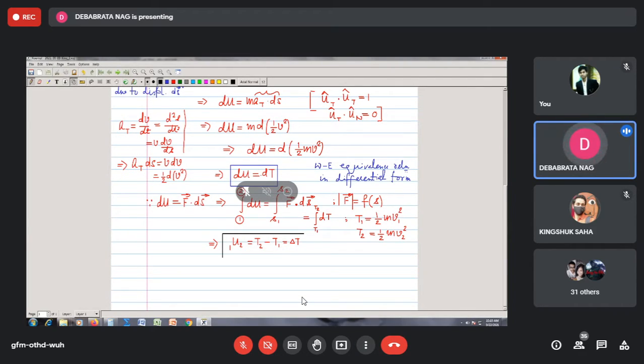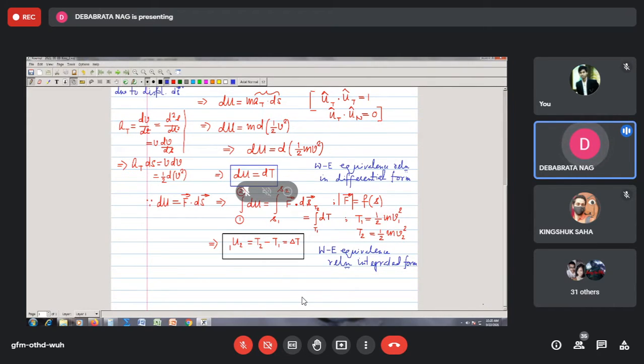Please note, this is the differential form, and this represents our work energy equivalence. Again, this is the WE equivalence relation, but this time it is based on the integrated form. That's what we are getting from here. Stated in other words, this is also known as the work energy fundamental principle.